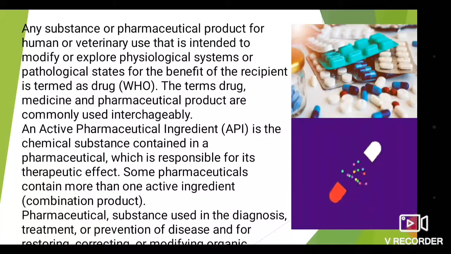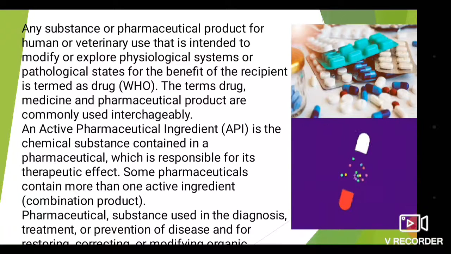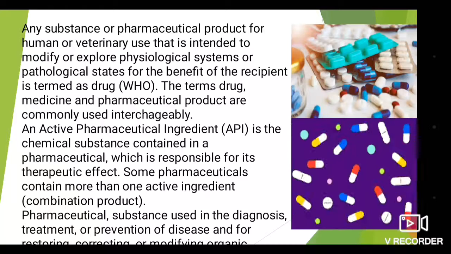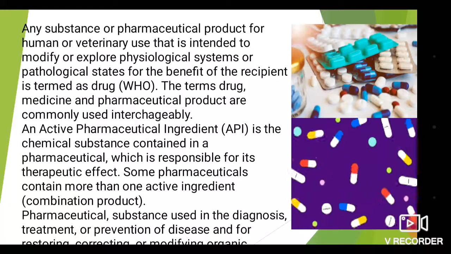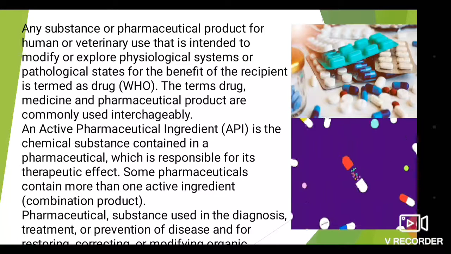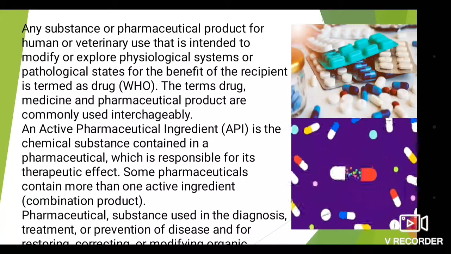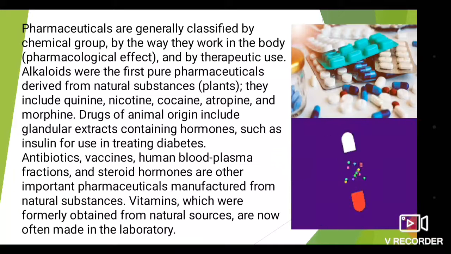What is a pharmaceutical? A substance used in the diagnosis, treatment, or prevention of disease, and for restoring, correcting, or modifying organic functions or the pathogenic state. Such types of drugs are known as pharmaceutical drugs.